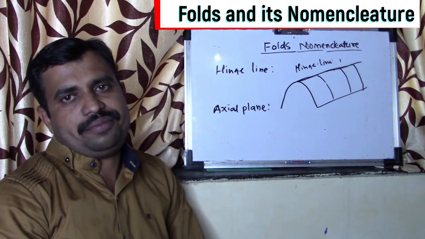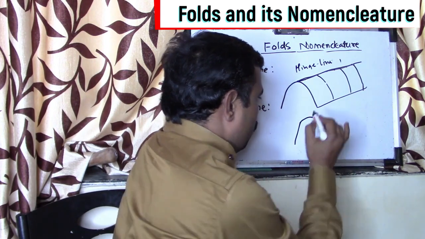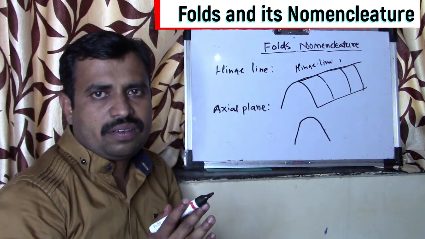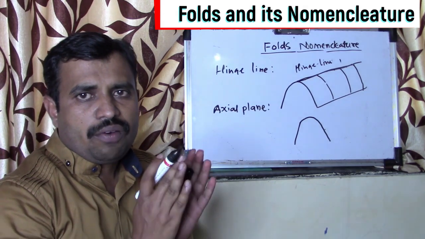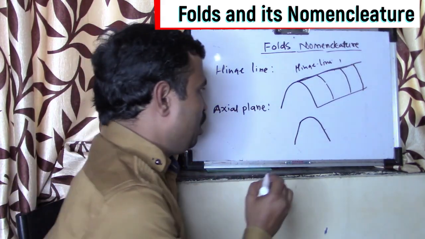What is the axial plane? Suppose this is a fold. It is a plane of surface due to which the fold is divided in two equal parts. That is nothing but the axial plane.